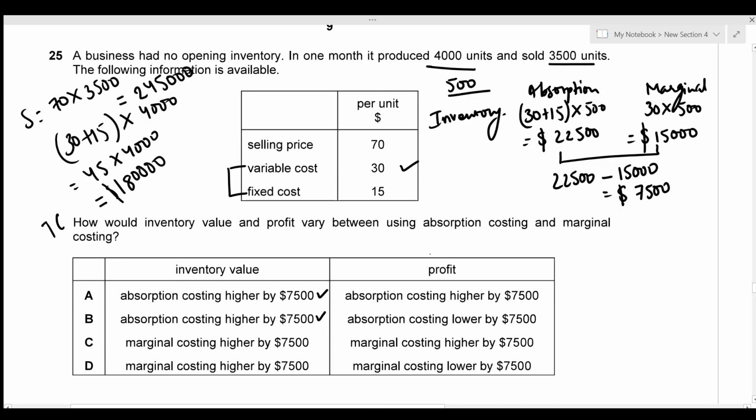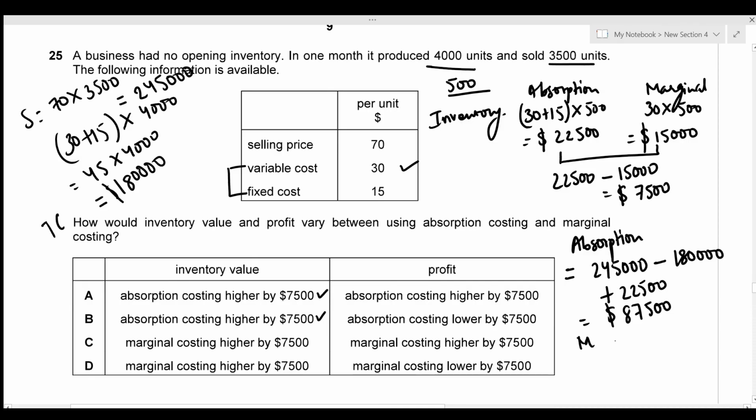All right, now we're talking about profit. So in order to figure the profit out, we need to adjust the value of inventory as well. So for absorption costing, in order to figure out the profit, I'm going to write the sales value first, which is 245,000. I'm going to deduct the total cost then, which is 180,000. But the inventory value should be added in order to figure out the profit. So I'm just going to add the 22,500, which gives the total value of 87,500. So that's the profit for absorption.